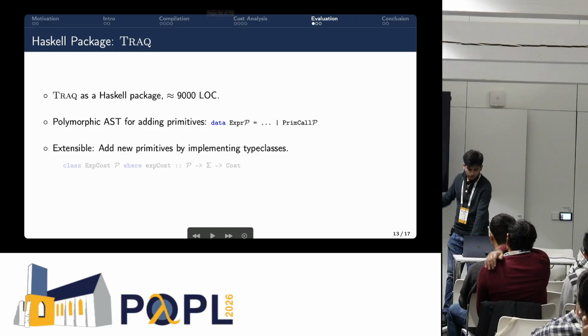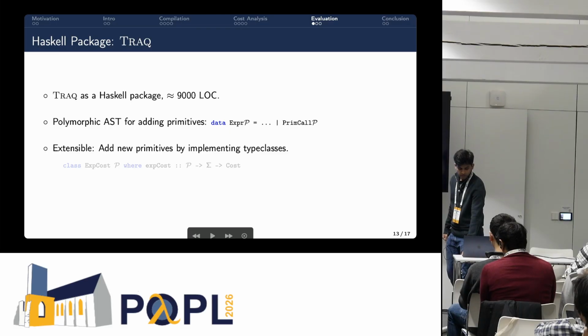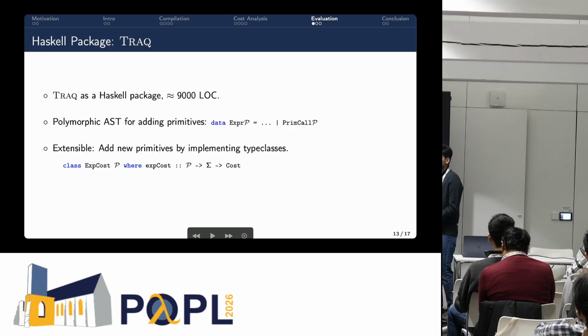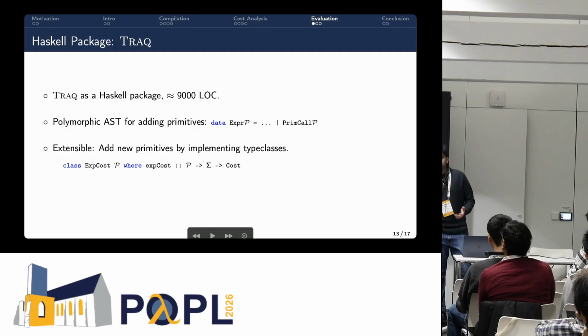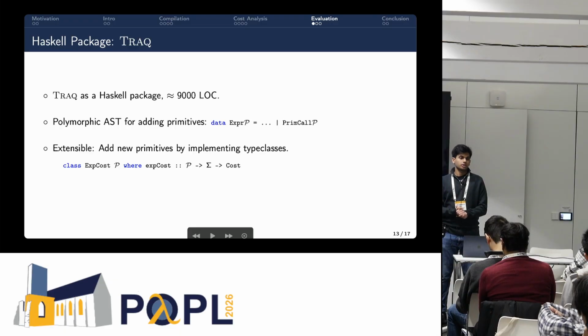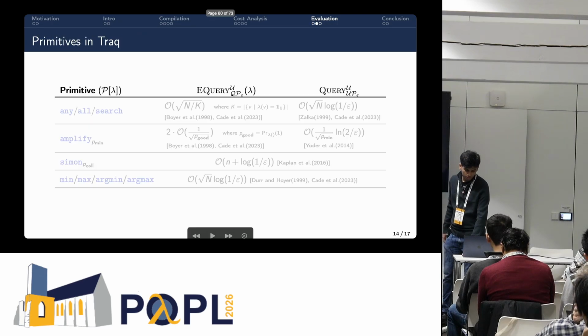Another feature that we use in Haskell is that we enable adding new primitives via type classes. As I said, to add a new primitive, you don't need to change the original structure of the code. There's a bunch of type classes. For example, one type class would be expected cost. You introduce a syntax, you implement those type classes, and the primitive gets added. Basically, if you want to support more quantum algorithms, this is one way to do so.